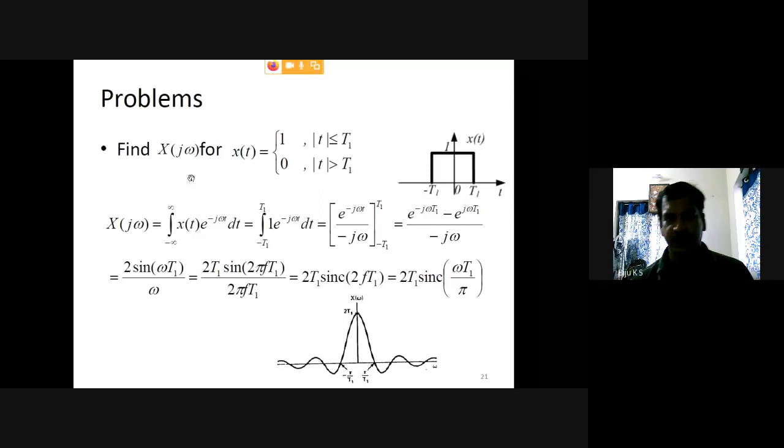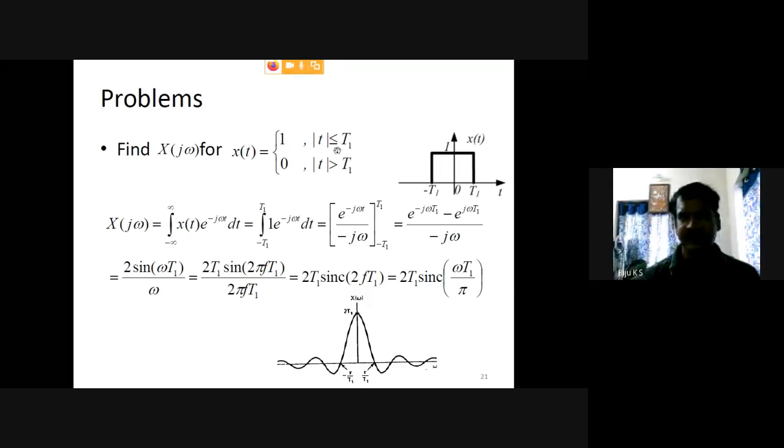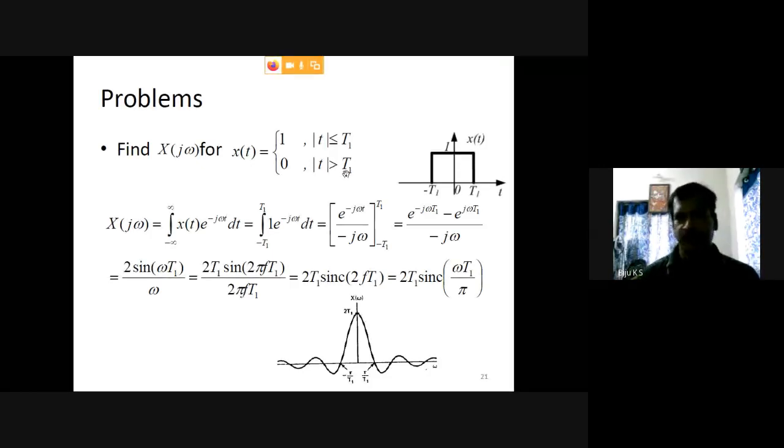Find X(j omega) for a signal x of t equal to 1 for modulus of t less than or equal to t1, and 0 for modulus of t greater than t1.